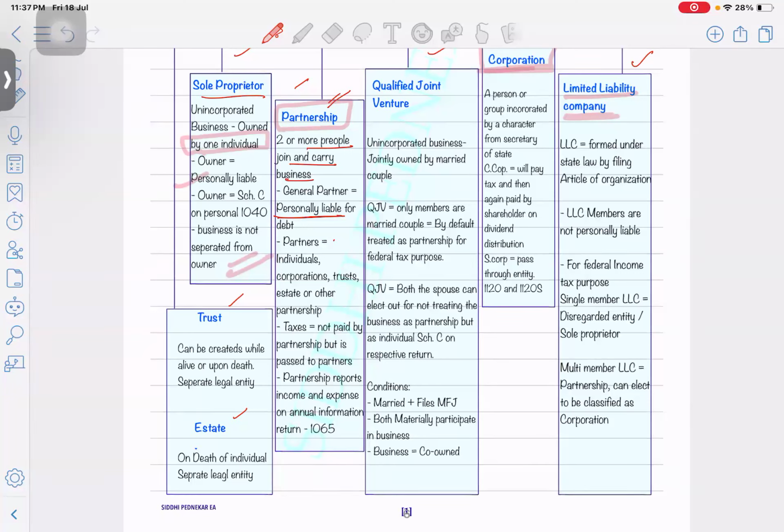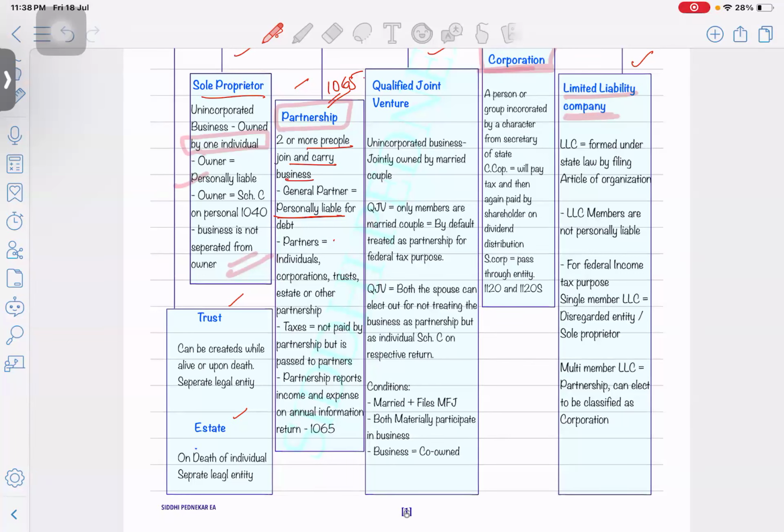When you form a partnership firm, it's always a pass through entity. This means the 1065 return which you're going to file is just an informational return. You don't have to pay the taxes right now. It will flow through via different K1s. Whoever the partners are, they will receive a K1, and that K1 will be reported on their individual 1040 return. We will see that individually in the respective chapters.